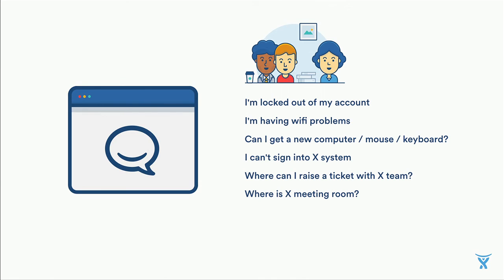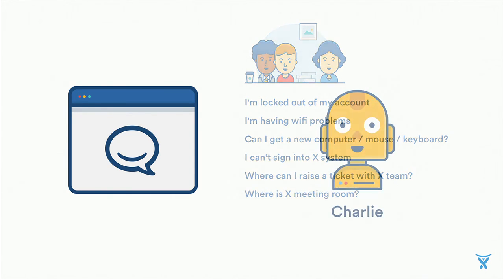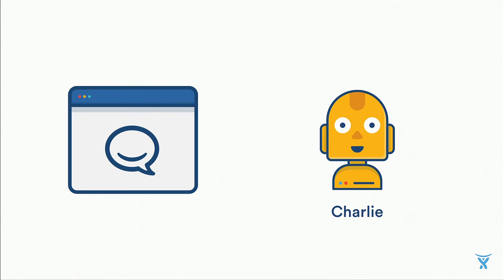Now, here are some of the common issues that the IT team get through direct one-on-one chat. I'm locked out of my account. I'm having Wi-Fi problems. Can I get a new computer, mouse, keyboard? I can't sign into the system, and so on. Most of these questions have direct solutions, either on our intranet, our knowledge base, our Q&A platform, or they exist as request forms on a service desk. But it's just too hard to look across all of these things. So we've started to prototype a bot called Charlie that can help answer questions like this by querying these systems for you.